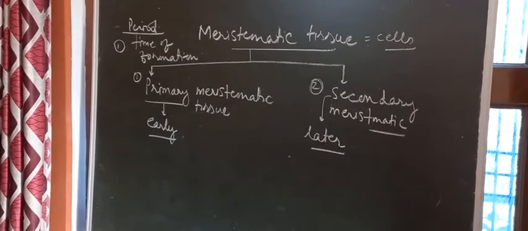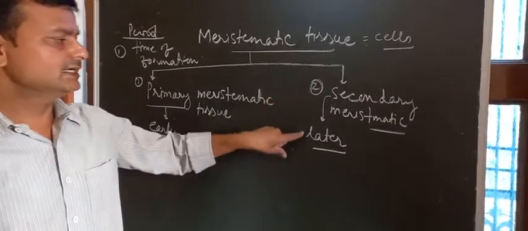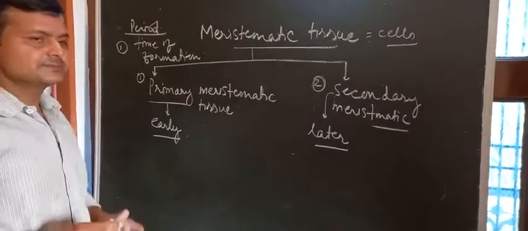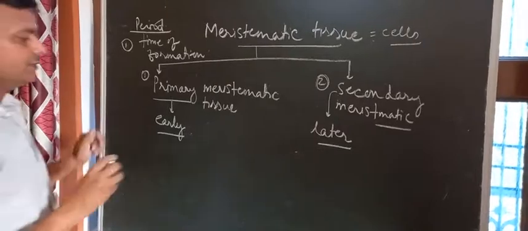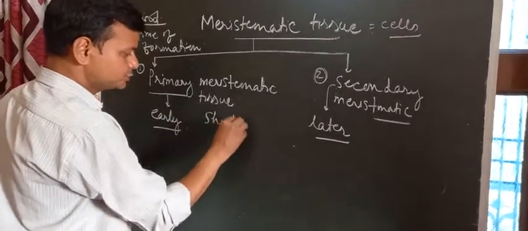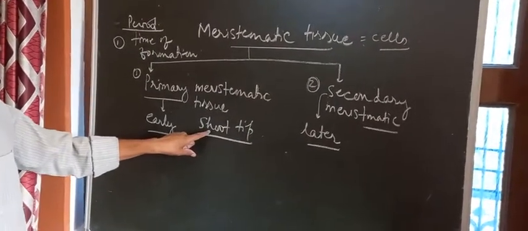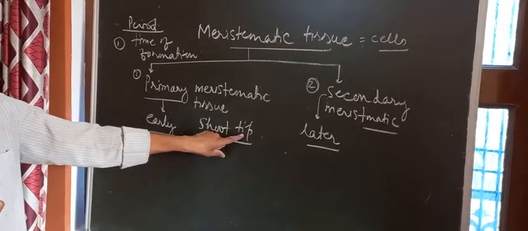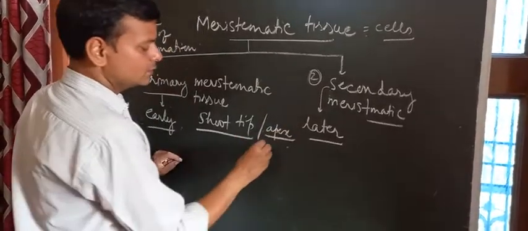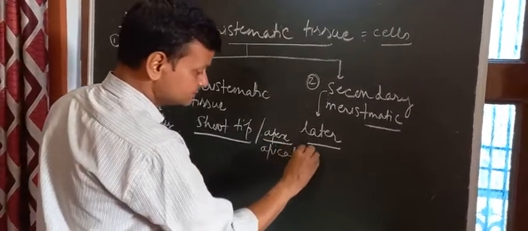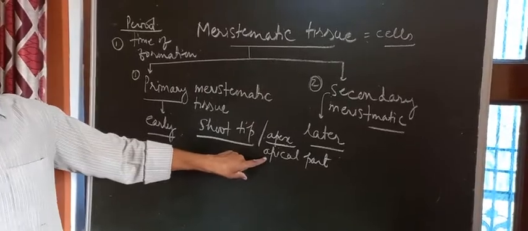Now I would like to show you this process of primary, meaning early formation of meristematic tissue, and the secondary meristematic tissue formation also. For this purpose, I am going to draw a diagram. Which diagram? The diagram of a shoot tip. Now for many students it might not be easy to know the meaning of these two words. Tip means the topmost part. Tip could also be called apex, or it could also be called the apical part. Right? There are so many names for tip.